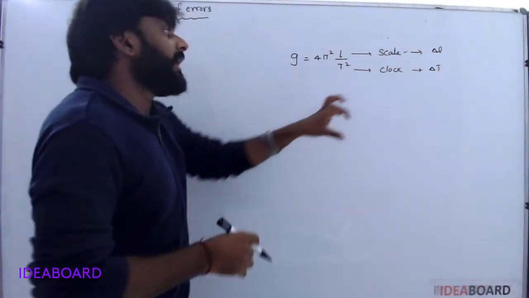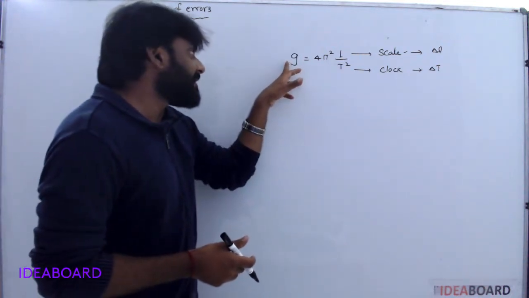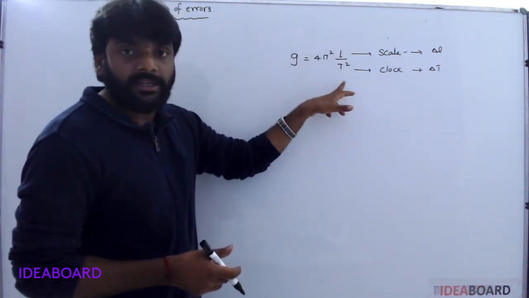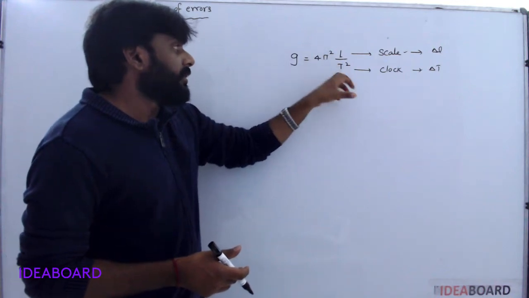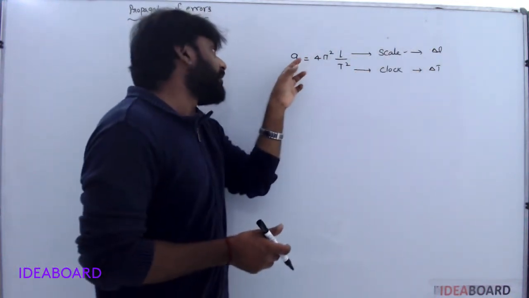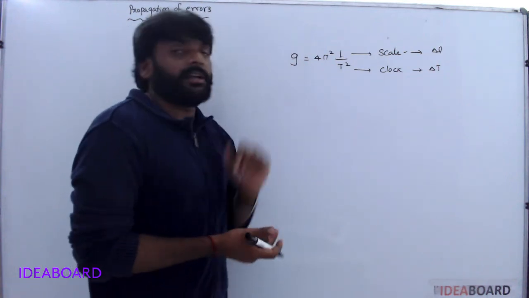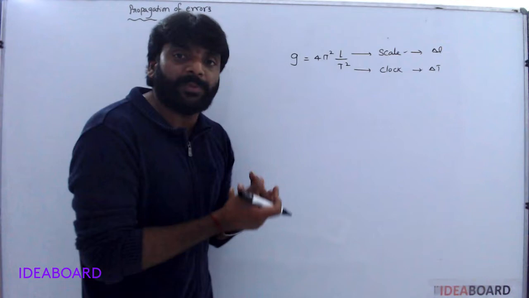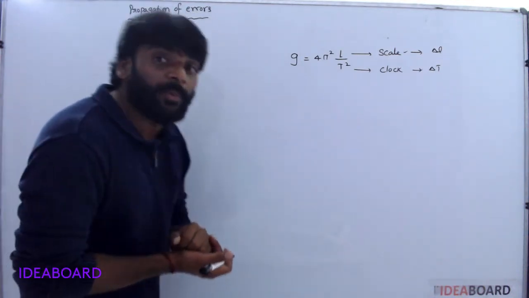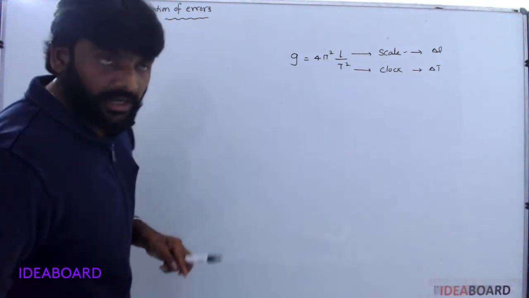These are individual errors, but g is the combination of length and time. So by using these two individual errors, how to find the error in g? For that purpose, propagation of errors is required. Understood?